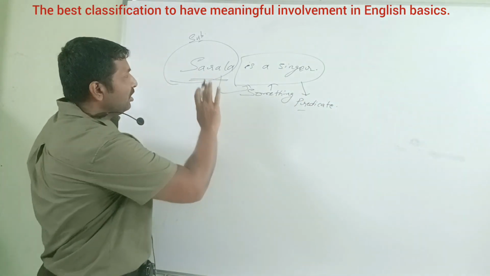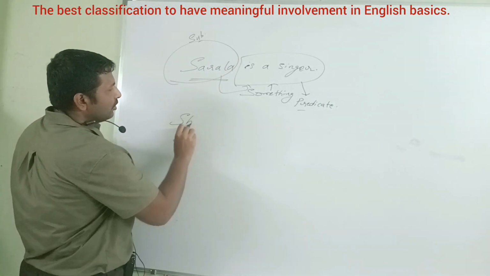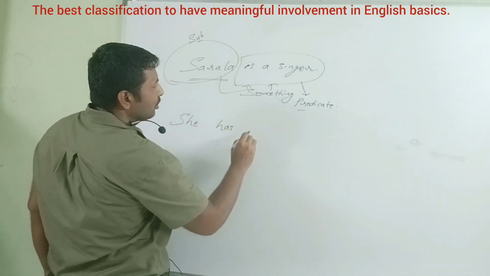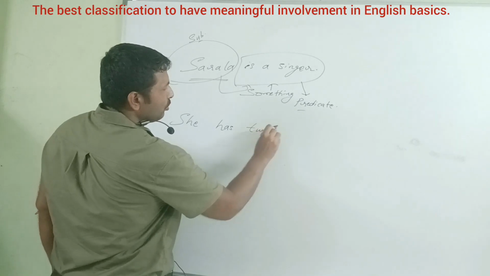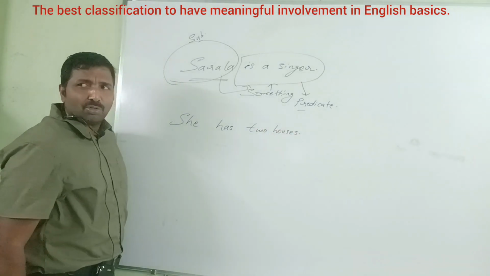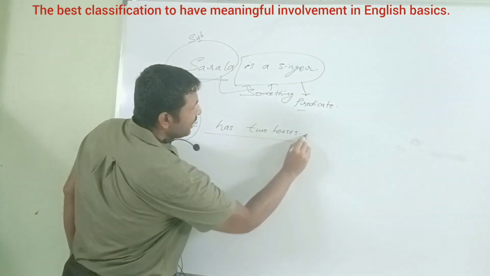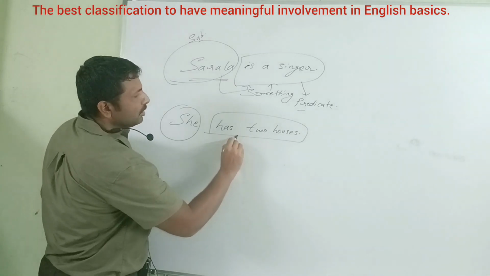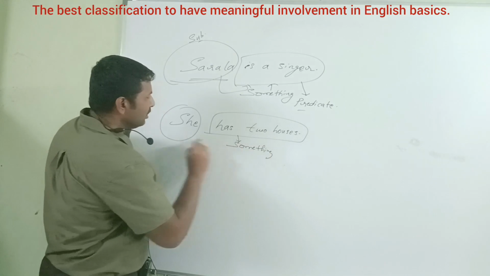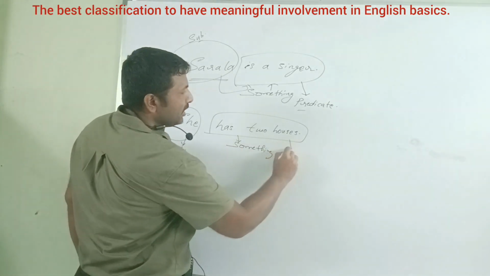Again, something. She has two houses. Possessiveness. She is the subject. What does she have? Something, again. This pronoun is the subject. This something again is the predicate.